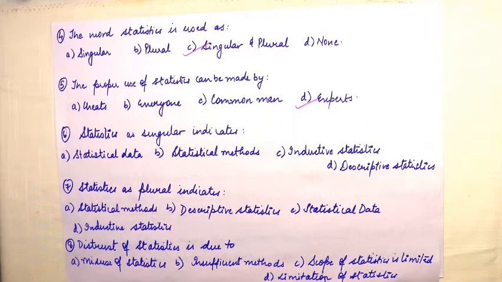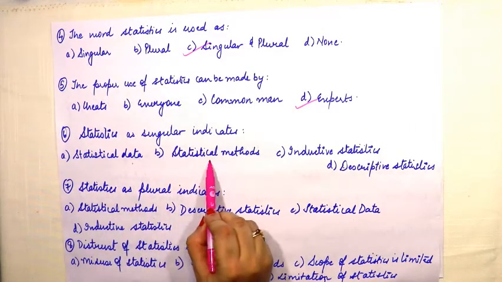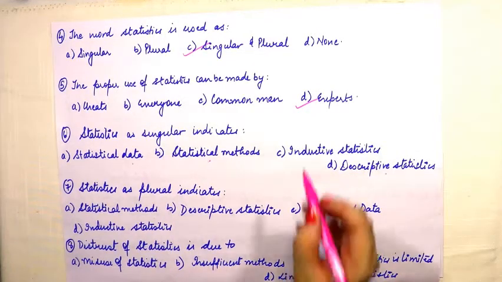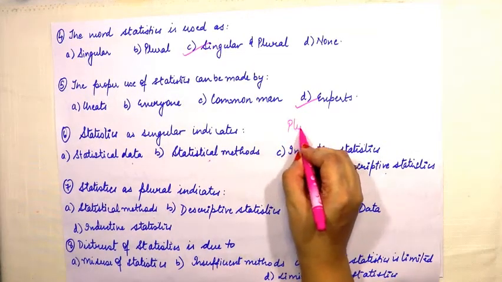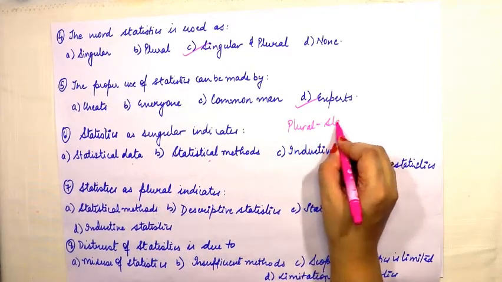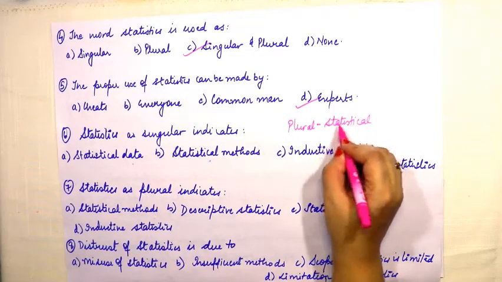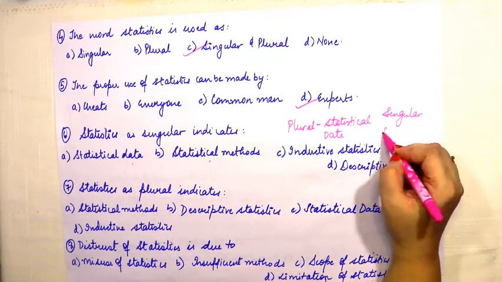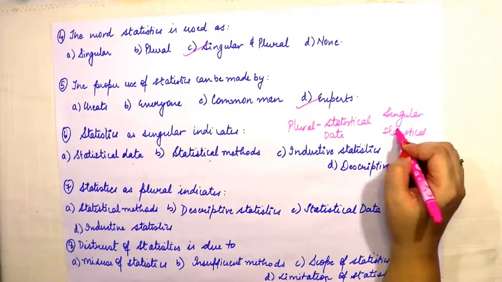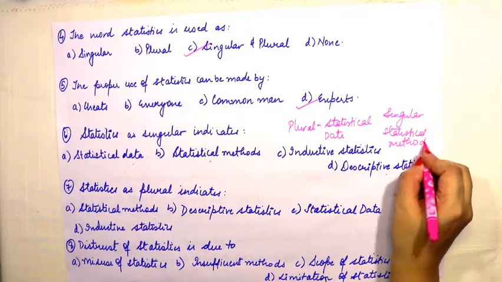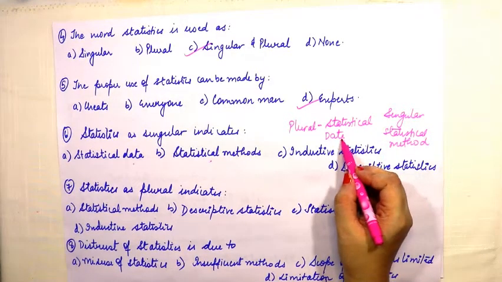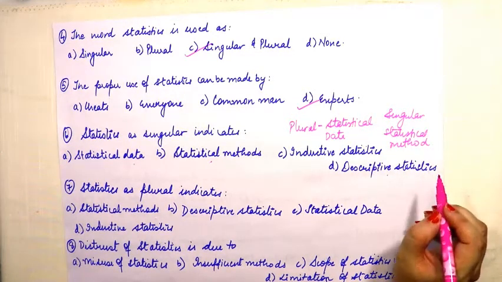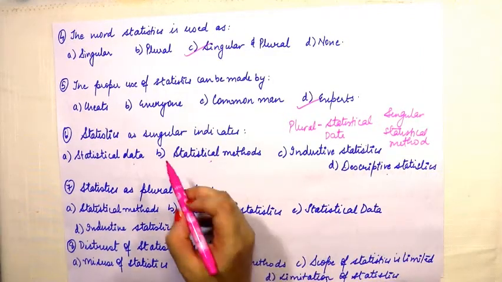Statistics as singular indicates statistical data, statistical methods, inductive statistics, descriptive statistics. मैंने आपको बताया था लास्ट वीडियो में कि अगर हम बात करें प्लूरल सेंस में, तो प्लूरल सेंस में इट इंडिकेट स्टैटिस्टिकल data, and if we talk about singular sense, so it indicates statistical methods. Keep this thing in mind always. Data is basically we were just collecting the numbers. Methods में हम collection भी कर रहे हैं, organization भी कर रहे हैं, presentation भी करेंगे. We'll analyze it and we'll also interpret it. So here the answer is statistical methods.